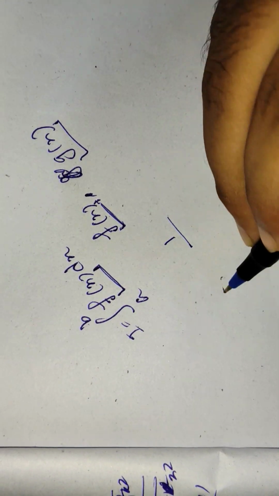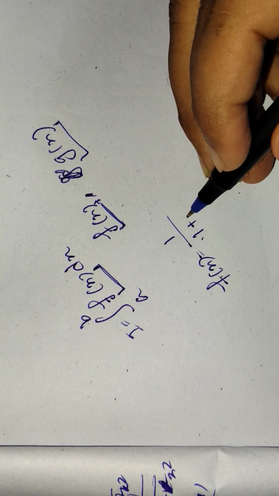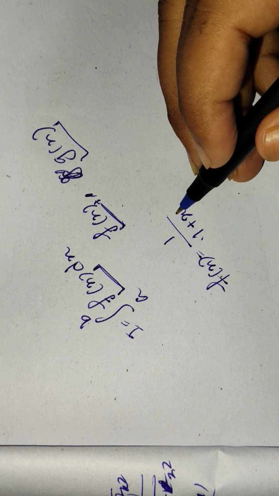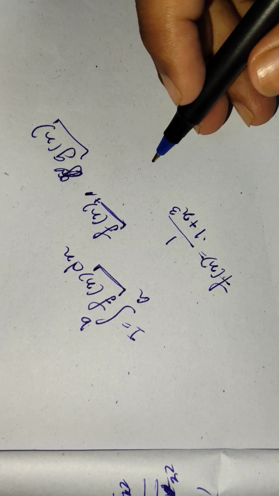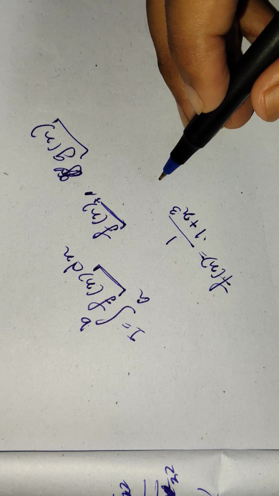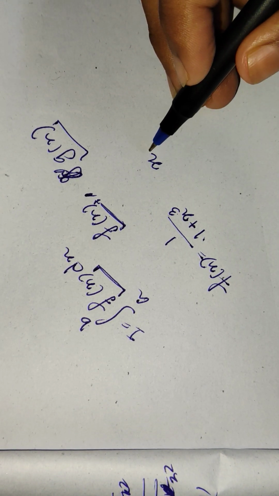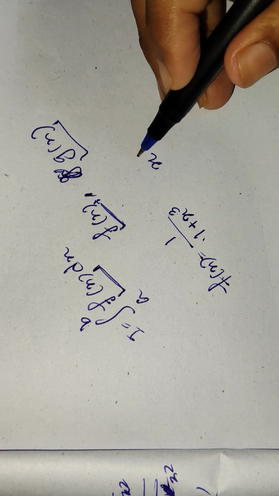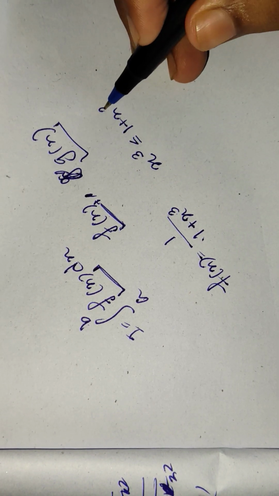So basically, let's say f(x) is equal to 1 by (1 plus x to the power 3). So how can we take the g(x)? Let's say x cube is less than or equal to 1 plus x cube.